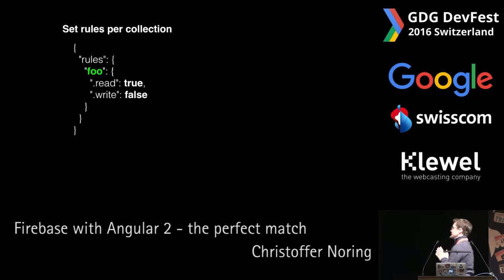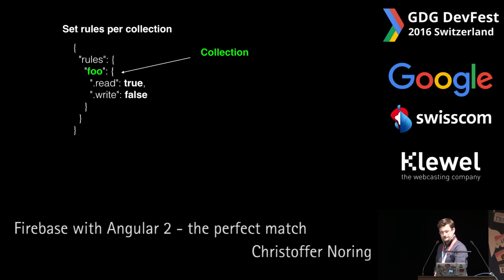Okay, so of course that was on a high level. That was for the entire application. We want to be more specific than that. Probably we want to set different kinds of authorization rules per collection. In this case, we have a collection called foo. It has read and write properties. In this case, we say that for foo, we can read all the data, but we cannot write to it. Very harsh rule, but that's the way.